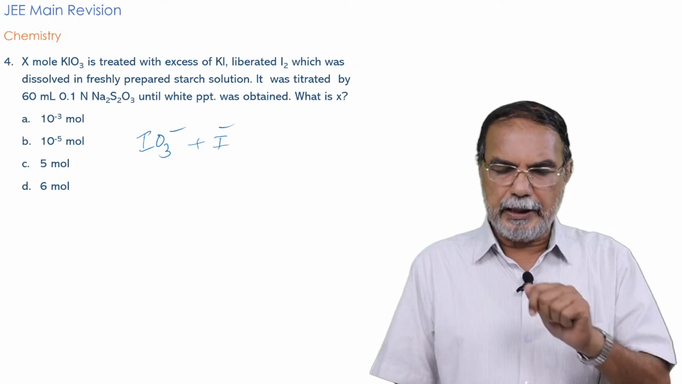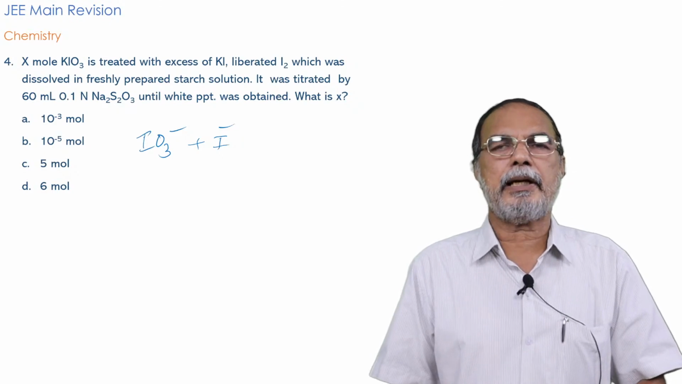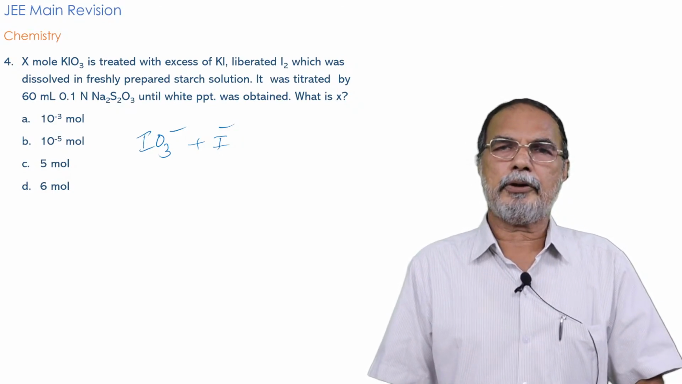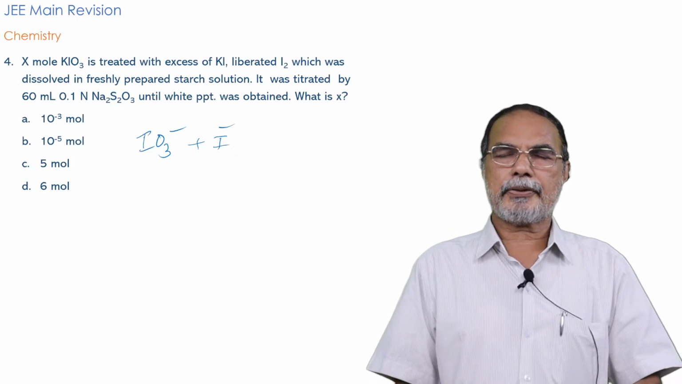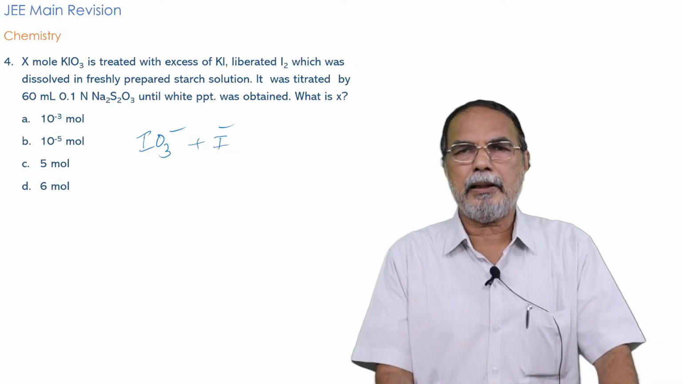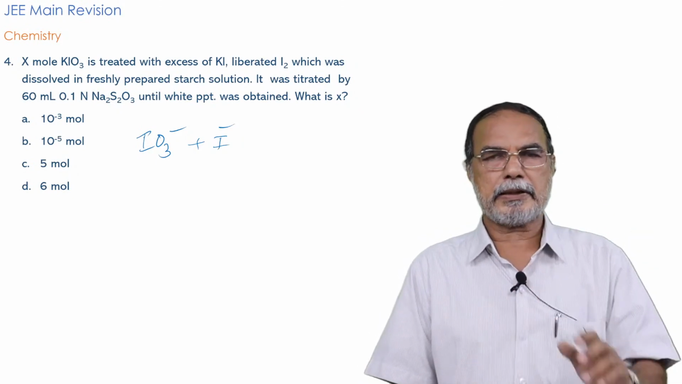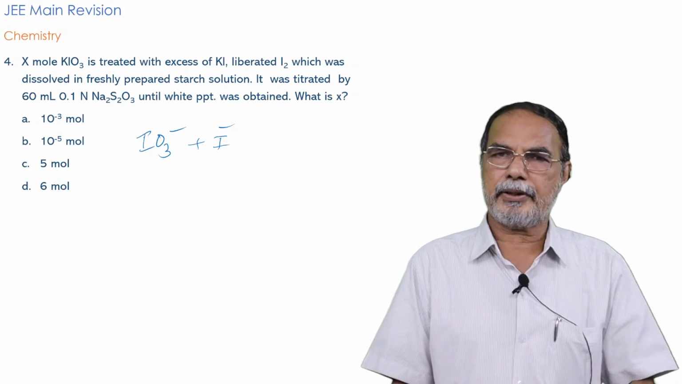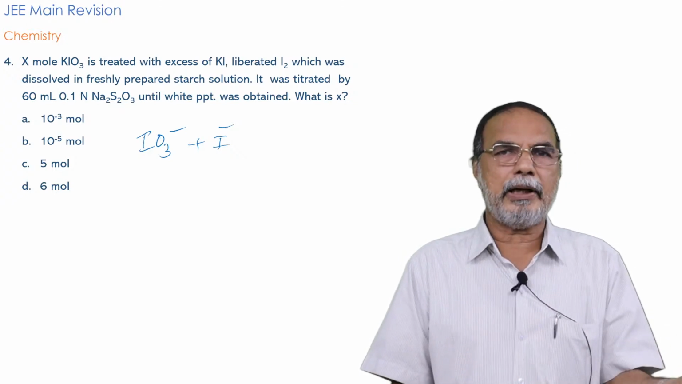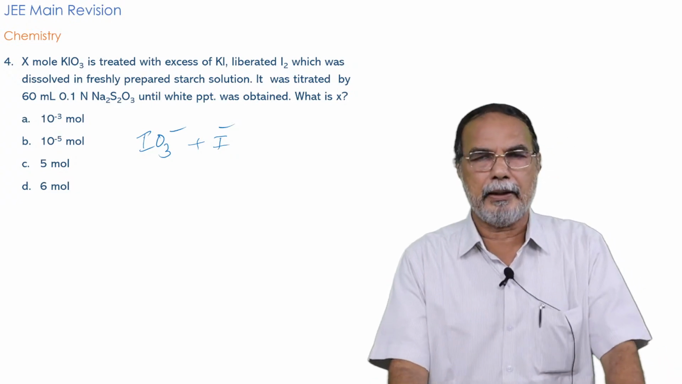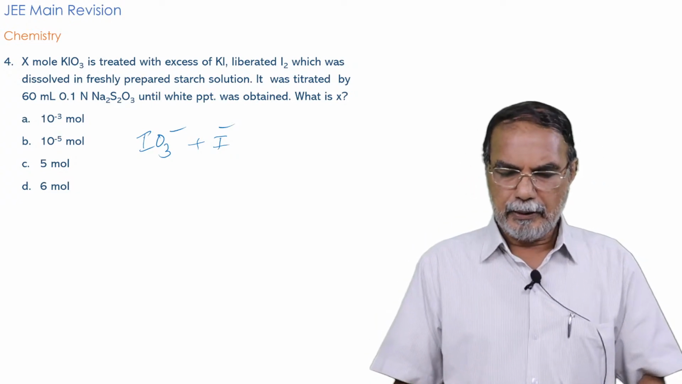So this is the reaction IO3 minus plus I minus. So what is the product when IO3 minus and I minus react? And similarly, there is a reaction between BrO3 minus and Br minus, the bromide-bromate reaction. And this is the iodide-iodate reaction. And for this reaction, iodide and iodate, at least some of you may be knowing it.